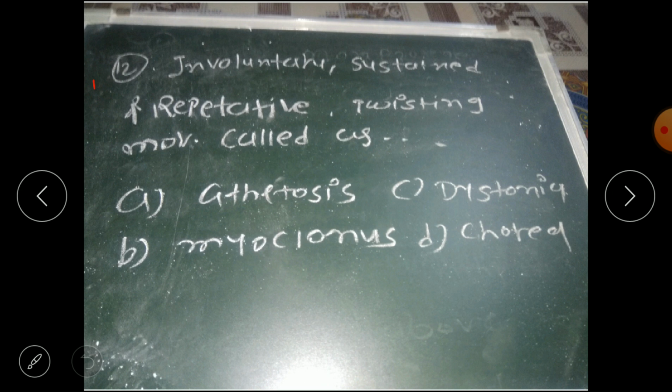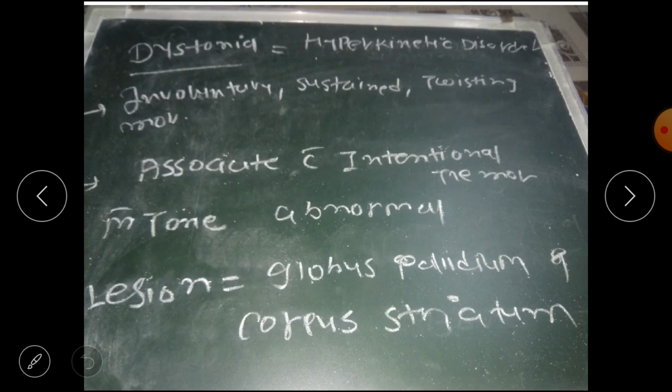Question number 12. Involuntary, sustained and repetitive twisting movement is called option A athetosis, option B dystonia, option C myoclonus, and option D chorea. Twisting and sustained. Let's first discuss what dystonia is. Dystonia is a hyperkinetic type of disorder.